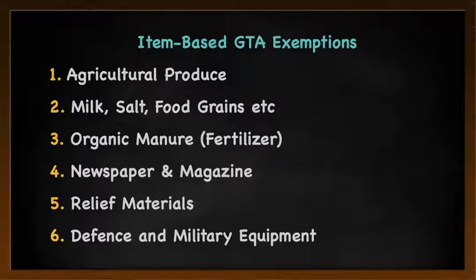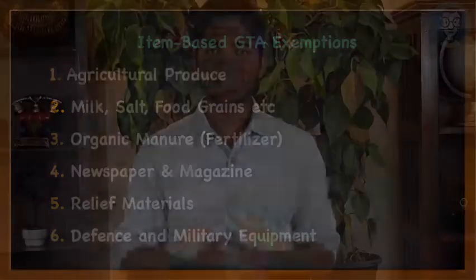Let us take a simple example to understand this. Let us say that Amul from Gujarat is sending 10,000 liters of milk to Kolkata. So now Amul is sending 10,000 liters of milk through GTA. Now this entire service provided by GTA is exempt from GST. Why? Because he is transporting one of these 6 items. So I hope the first point is clear. The first exemption is item based exemption.